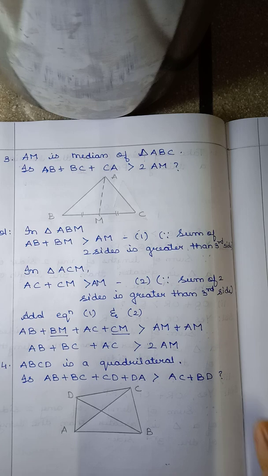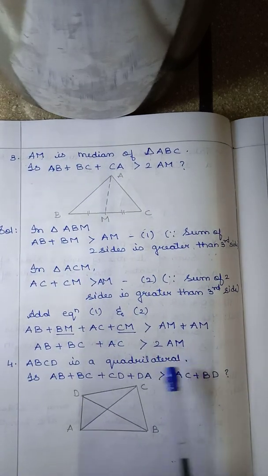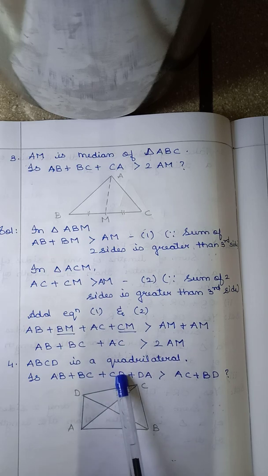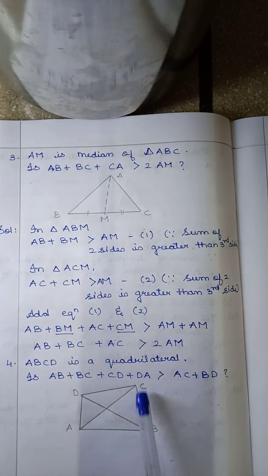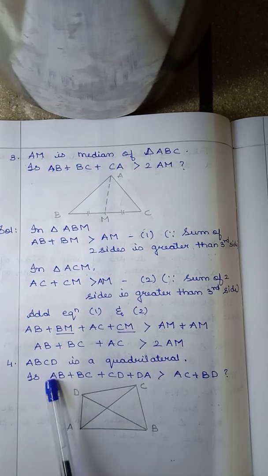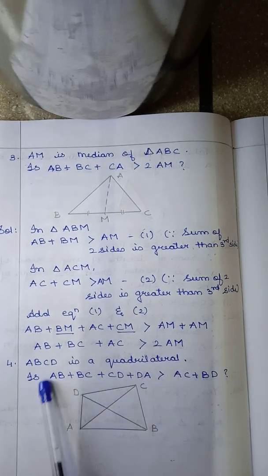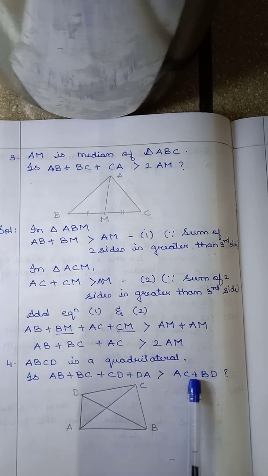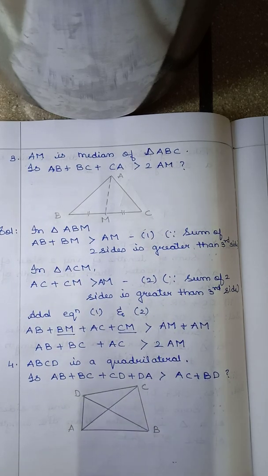Now coming to the fourth question, children. ABCD is a quadrilateral. Is AB plus BC plus CD plus DA greater than AC plus BD? You have to find whether the sum of the four sides is greater than the sum of its diagonals. AC and BD are the diagonals of the quadrilateral.